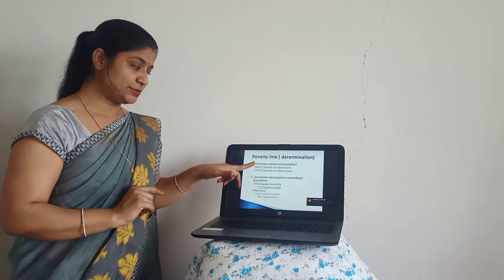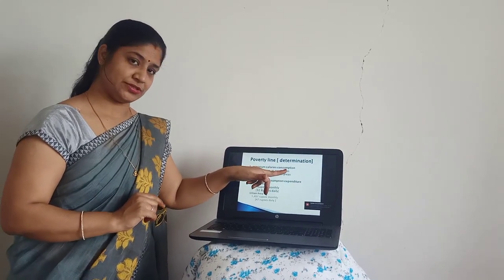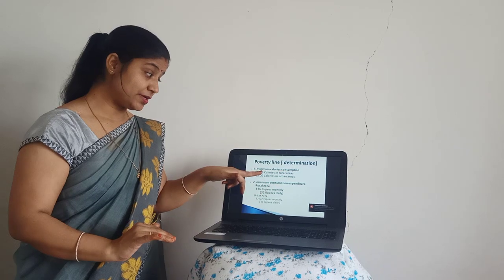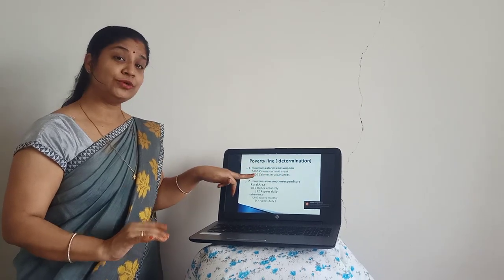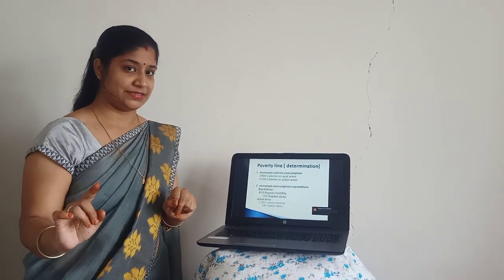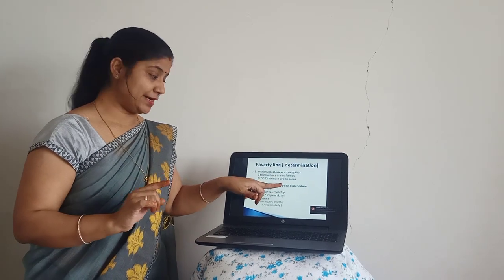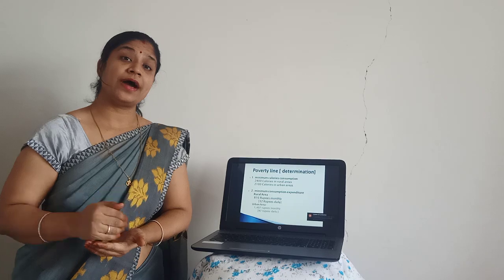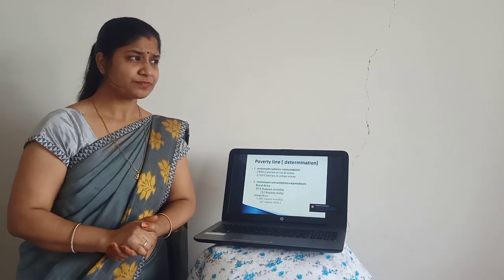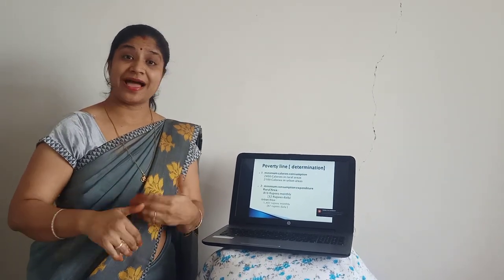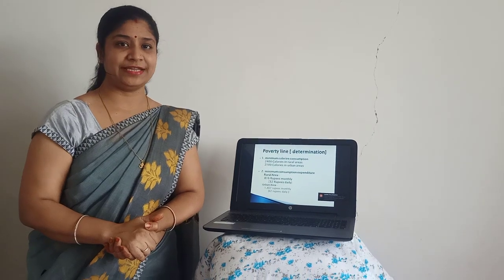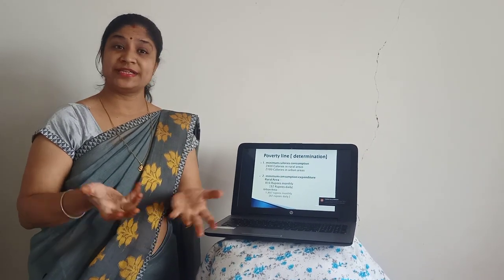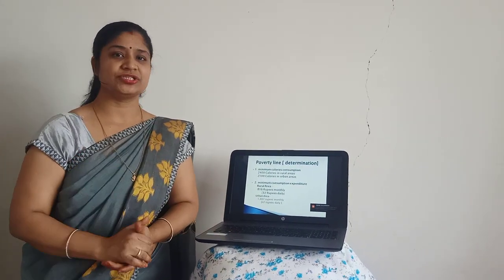We'll go with the first one, that is minimum calorie consumption. Calorie consumption in rural areas should be 2400 calories and in urban areas it should be 2100 calories. Now why is it more in rural areas? Because people do hard work in the rural areas. Mostly they use their hands in working, that is the traditional method.